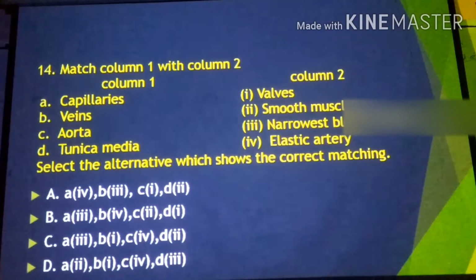Then next, this is a matching type question. It is already known to us that from column 1, capillaries match with the third option of column 2, narrowest blood vessels. Then aorta matches with the fourth option of column 2, elastic artery. Then veins from column 1 are provided with valves, that is the one from column 2.